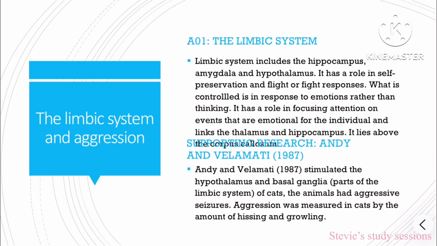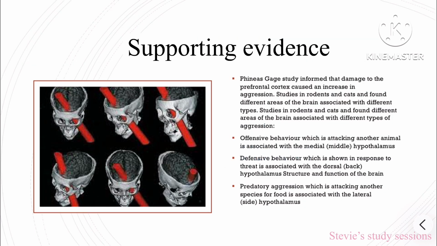Limbic system. The limbic system includes the hippocampus, the amygdala, and the hypothalamus. It has a role in self-preservation and fight-or-flight response. It's responsible for controlling emotions and for focusing attention on events that are emotional for the individual, and links the thalamus to the hippocampus. Supporting research is Adamec and Valzelli, 1987, who stimulated parts of the hypothalamus and basal ganglia, parts of the limbic system of cats, and they had aggressive seizures. Phineas Gage's brain damage led to the understanding that a damaged prefrontal cortex could increase aggression.